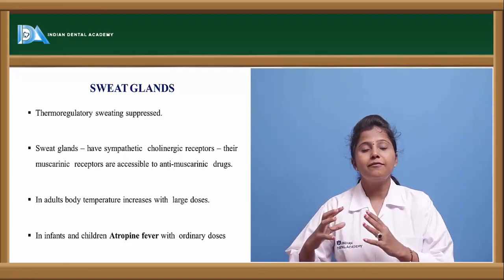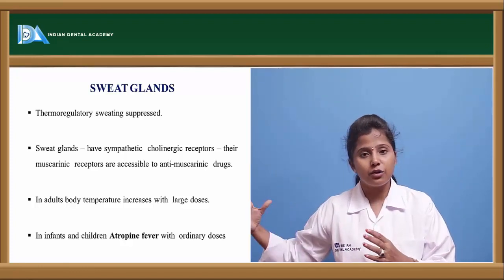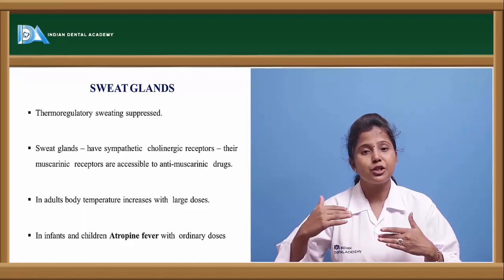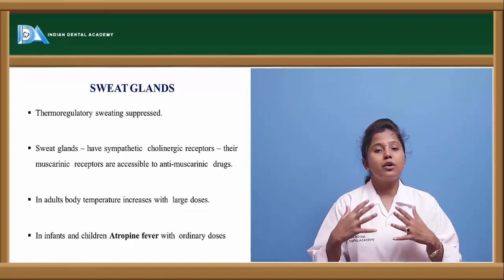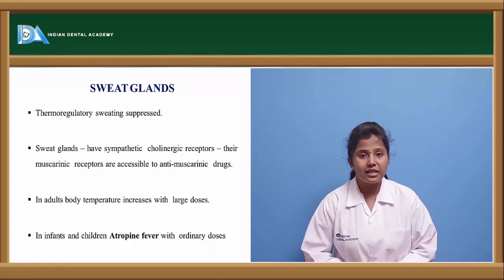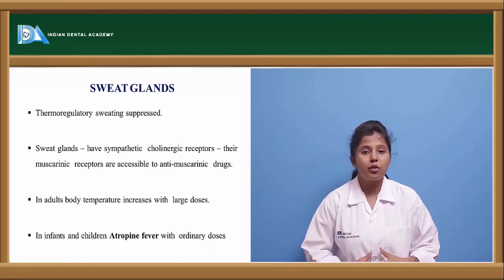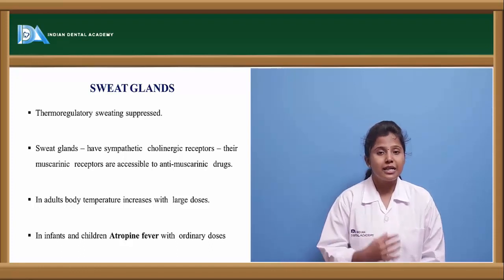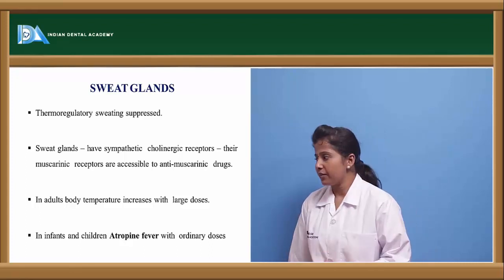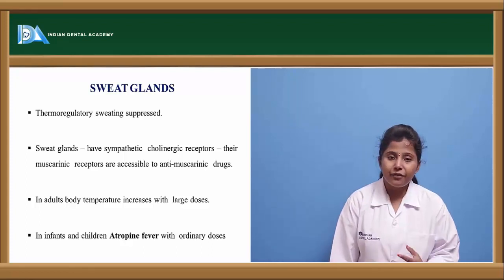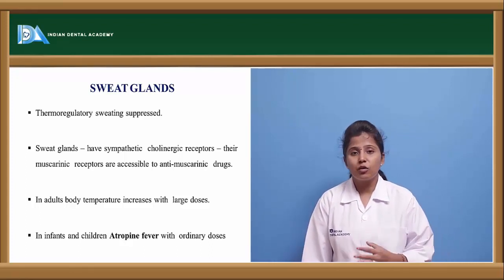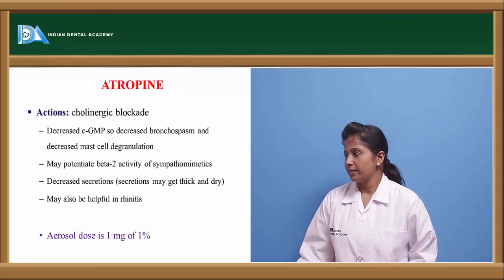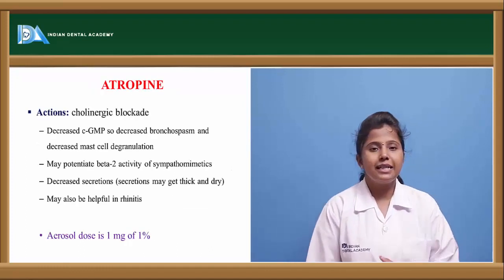So if it is given in larger doses, as the sweat gland secretions are reduced and sweating won't take place, the temperature inside the body will rise. In adults, this condition can be observed at higher doses. But in infants, even atropine at low doses can cause fever. Let us see the individual drugs.